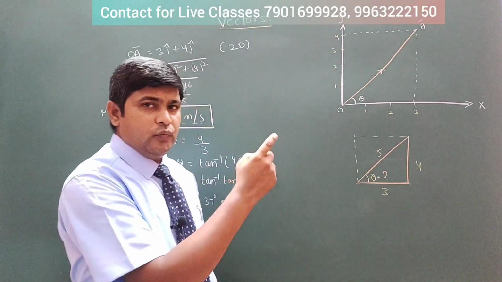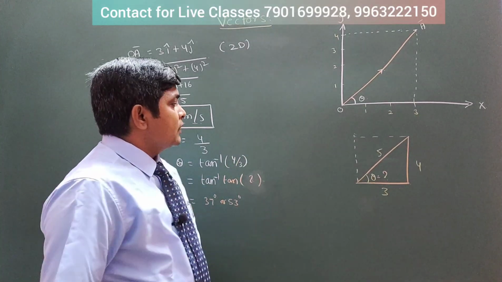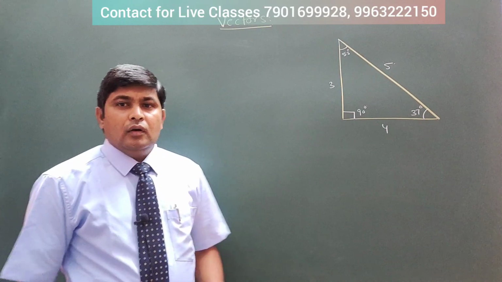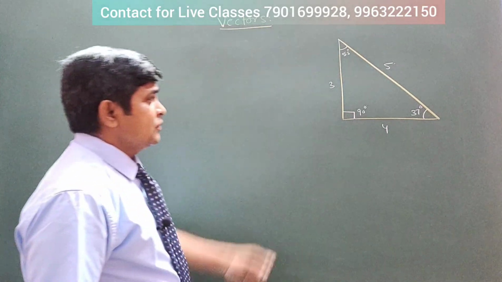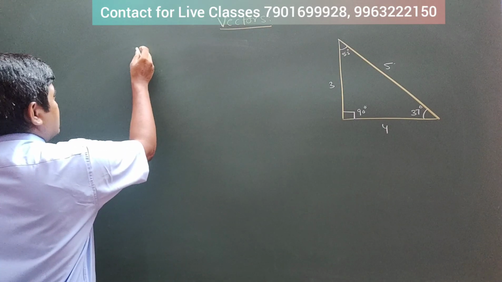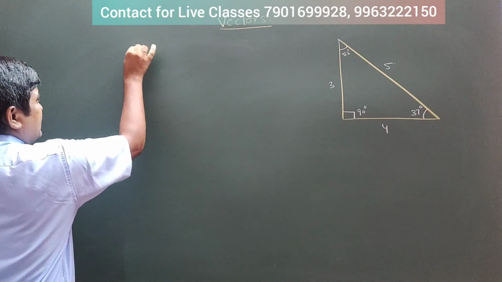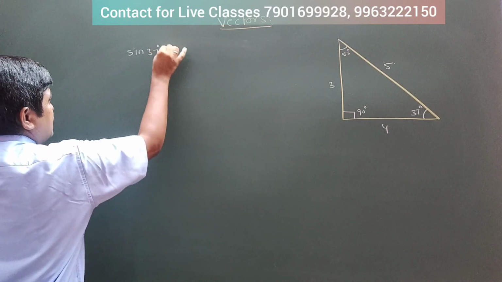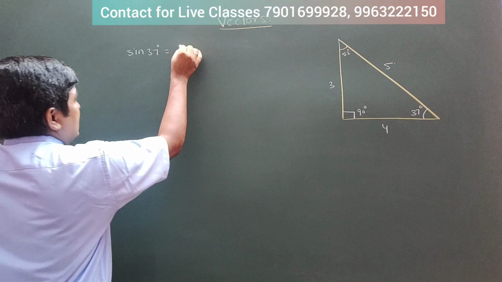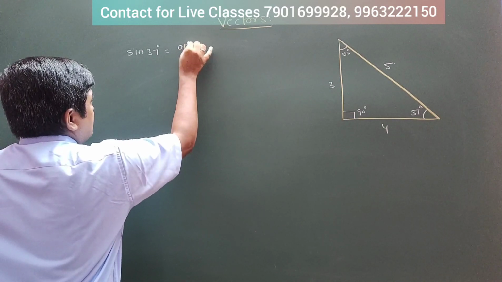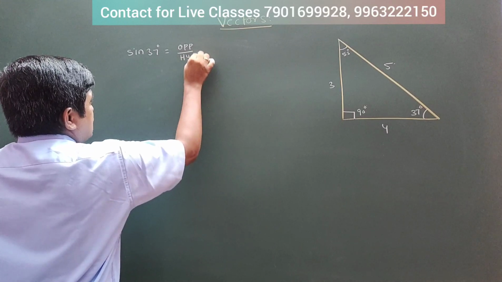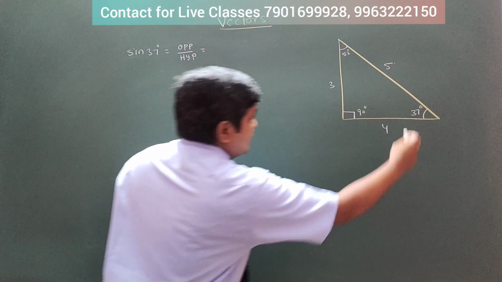Now I am going to continue with the theta explanation. Okay, look at this diagram, you can easily remember this. Okay, tan 37, or let us start from sin 37. What is the value of sin 37? Definition: opposite by hypotenuse. So what is going to be the opposite side to the 37?